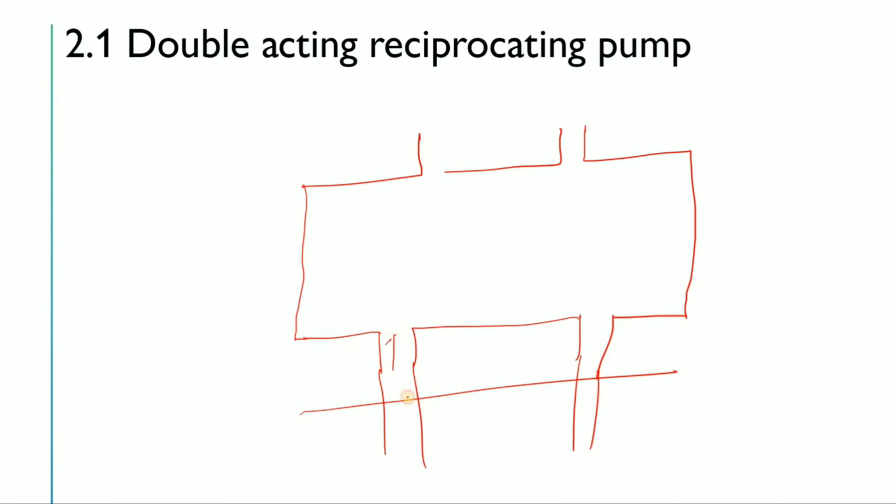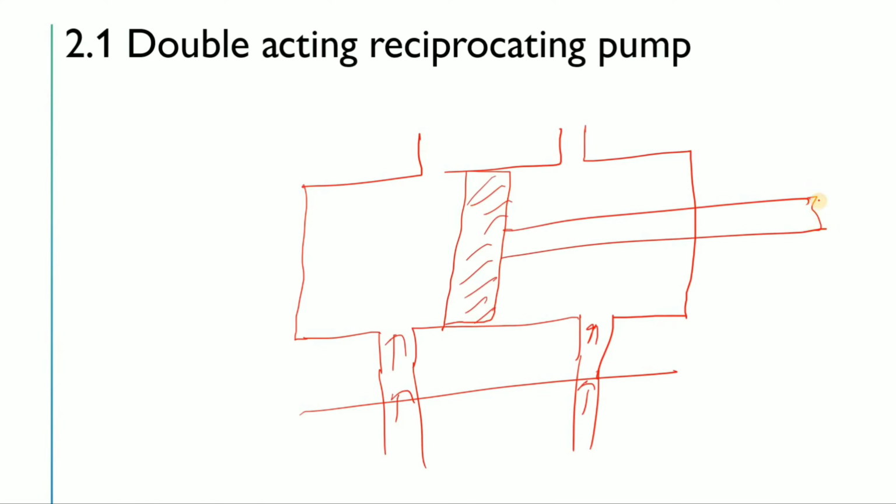The liquid will come, and this will be your piston. Now it will connect like that. There is nothing more in the double acting reciprocating pump. If I tell you, this is your sump, and the tank, simply.